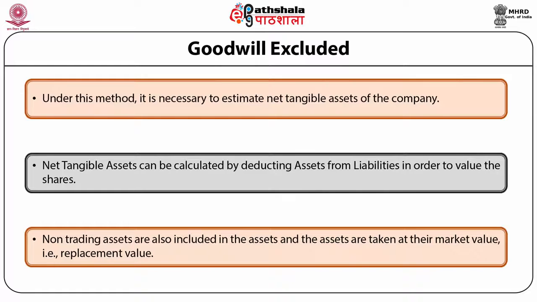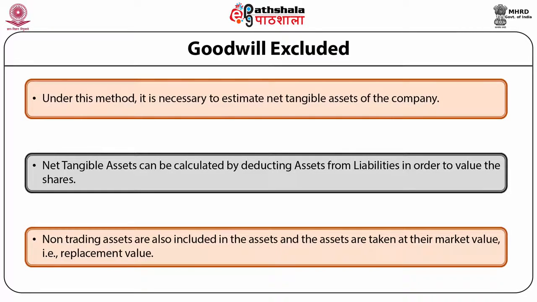Where both types of shares are issued by a company, the shares would be valued as under. If preference shares have priority to capital and dividend, then the preference shares are to be valued at par. After the preference shareholders are paid, the net tangible assets are to be divided by the number of equity shares to calculate the value of each share.